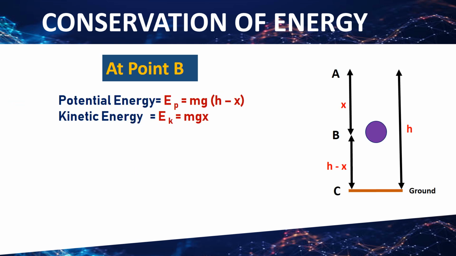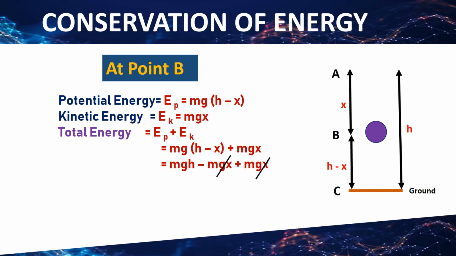For the total energy at point B, we will take the sum of potential energy and kinetic energy. By putting the values here, EP mg(h minus x) and EK mgx, we will get mgh. So total energy is mgh.